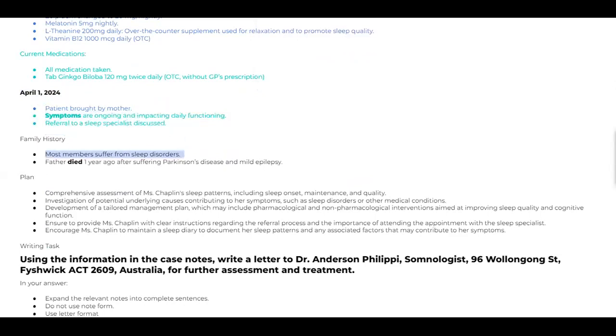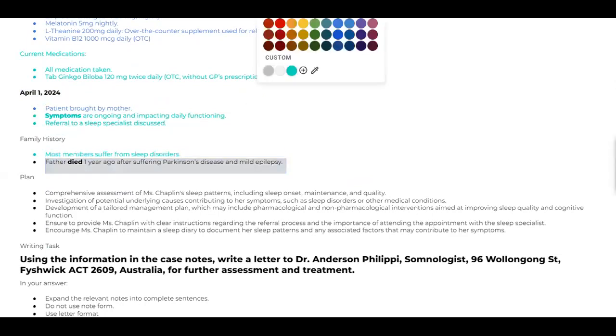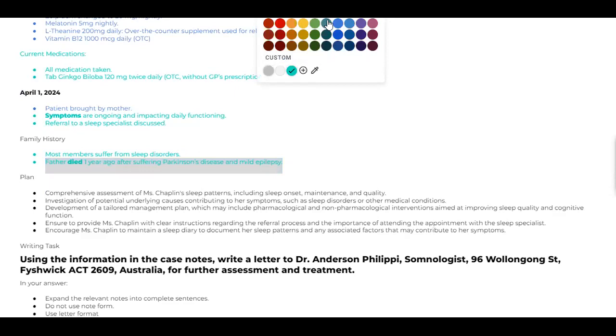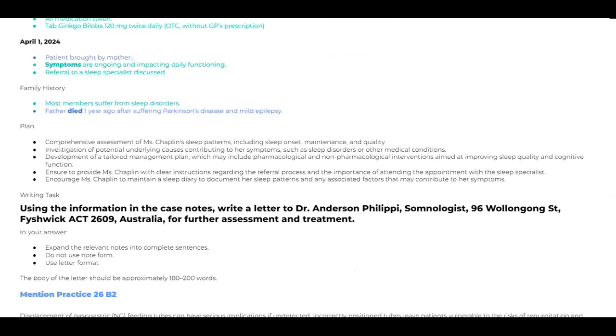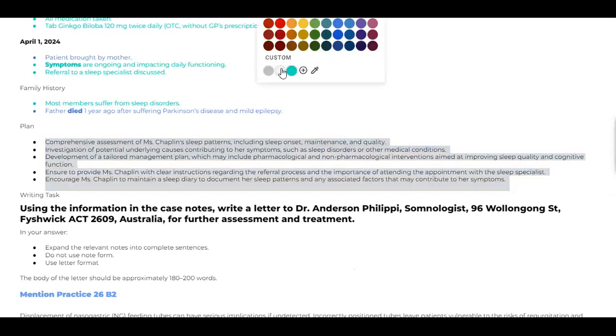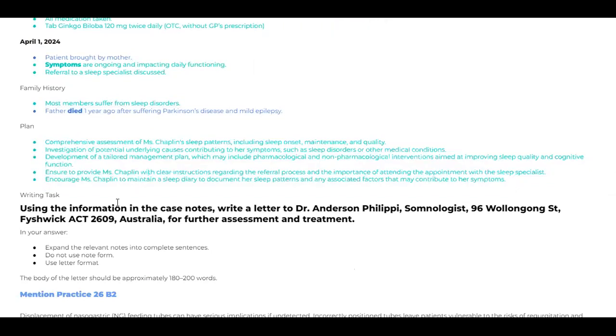This will be present tense, but father died will be past tense. Those who are not good at writing, father died will be past tense. Then all these things will be in the future tense and the present tense together. You can write them, present and future tense.